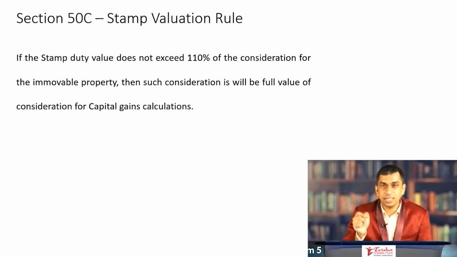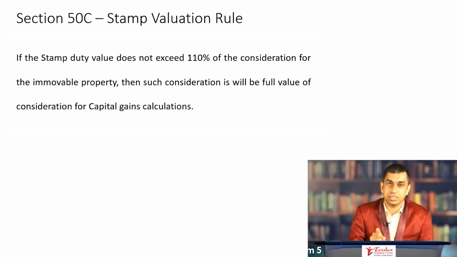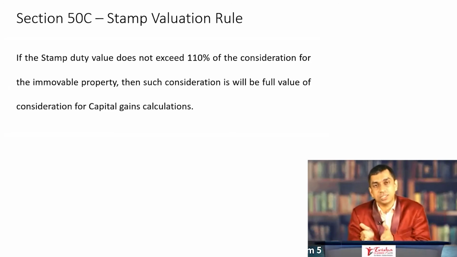Some sort of relief was provided for computation of capital gains on immovable property. Now, through the Finance Act 2020, this margin of 5% has been increased to 10%. Now they are saying that if the stamp duty value is not more than 10% of the actual consideration, then the actual consideration is deemed to be the consideration.